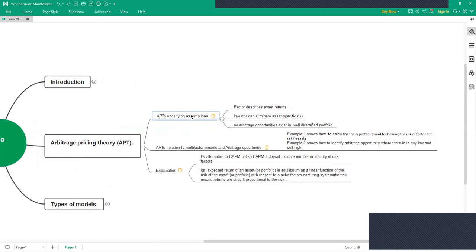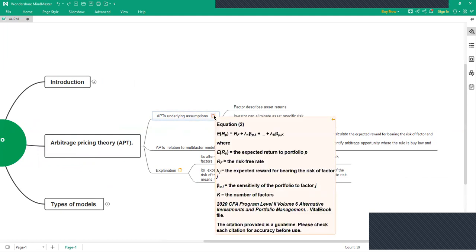So here in APT, the factors should describe the asset returns. The second assumption is that investors can eliminate specific risk, and the third assumption is that there shouldn't be any arbitrage opportunity in a well-diversified portfolio. That is all about the assumptions. They have also given the equation of the APT model. It's a simple equation with multiple factors, given with lambda, and the risk-free rate is also added.